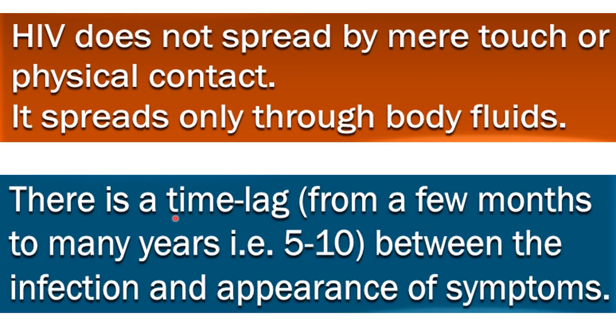Next thing, there is a time lag from a few months to many years, right? The time lag can be like 5 to 10 years between the infection and the appearance of the symptoms. If HIV is infecting any person, it can take 5 to 10 years for the appearance of the symptoms of AIDS. So this is a long time, so there is a time lag.